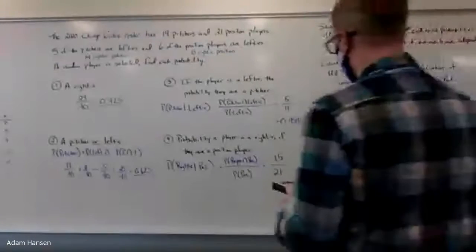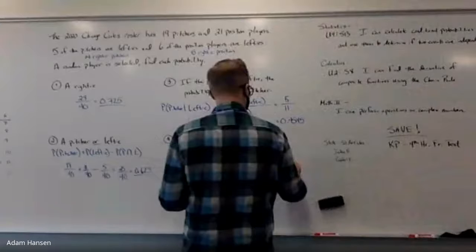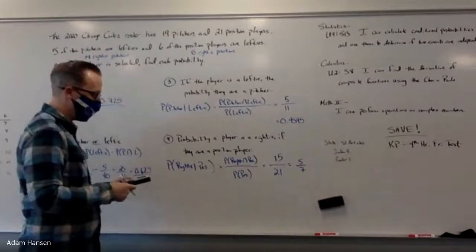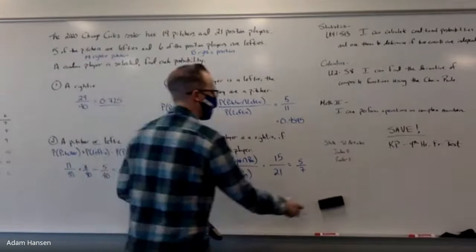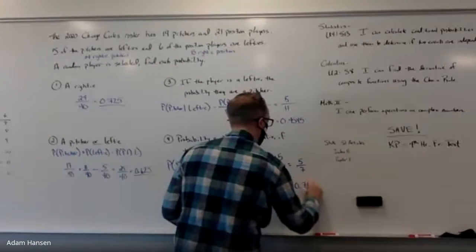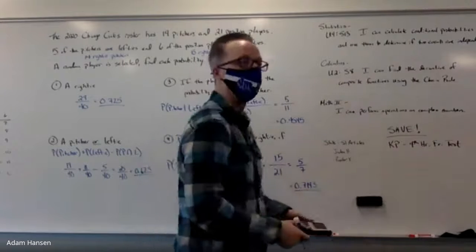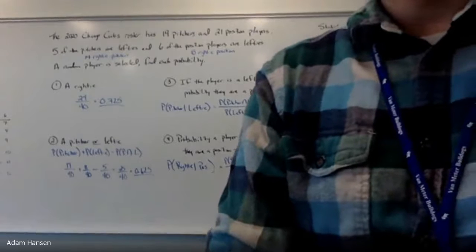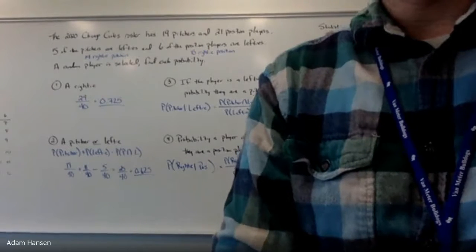Thanks, Chris. Yeah. 15 of 21, which I can reduce down to 5/7. Should do that. 5/7 or 71.43%. There's a 71.4% chance that if you're a position player, you're also right-handed. Thoughts, comments?